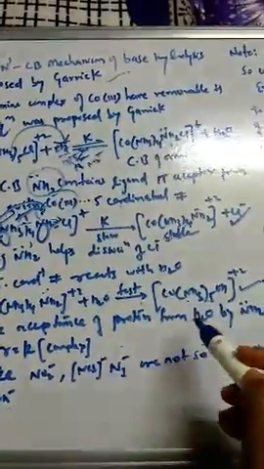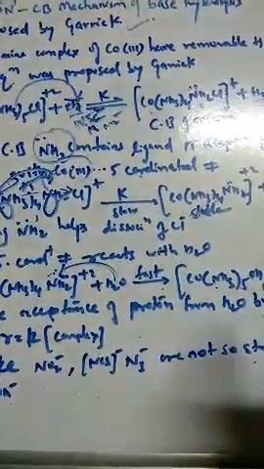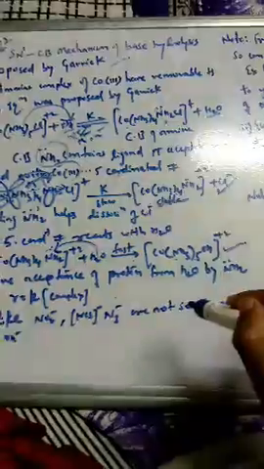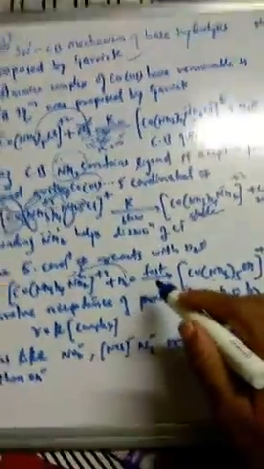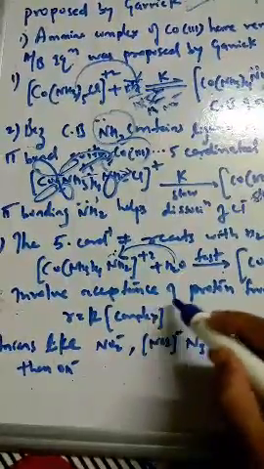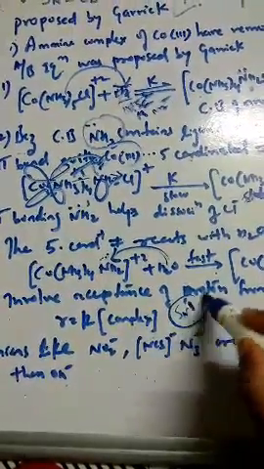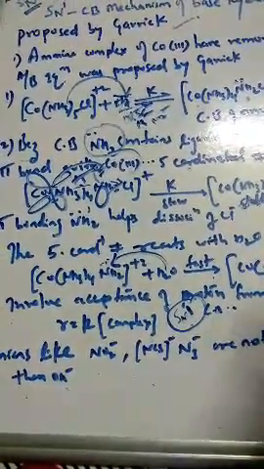In this mechanism, there is acceptance of a proton from the water by the NH2. Whatever was left here, this NH2 will now accept the proton from the water molecule. The rate of reaction depends on the complex here. That's why we call it the SN1 conjugate base mechanism.